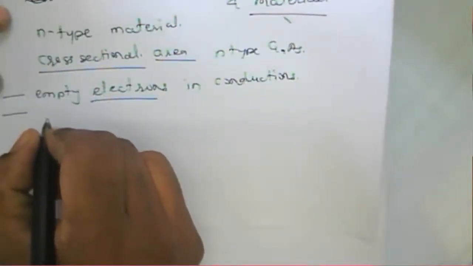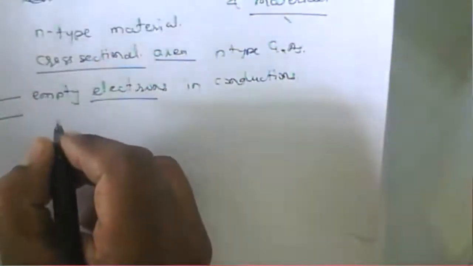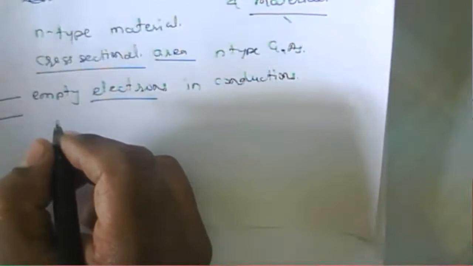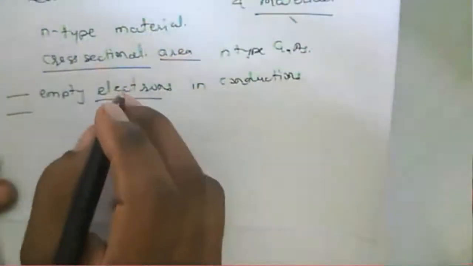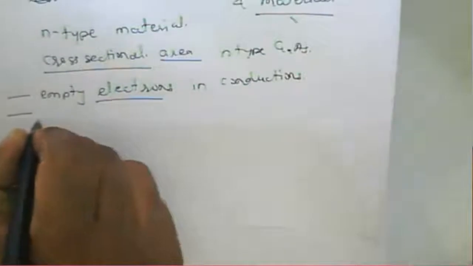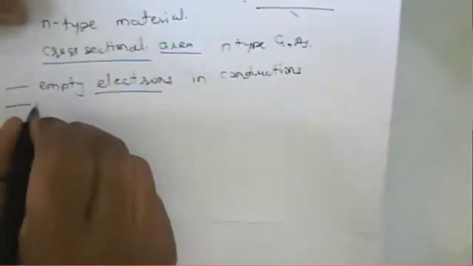All the electrons will occupy the higher conduction band. When the electrons occupy the high conduction band, then what happens? That electron will be immobile. No mobility of electron takes place in that particular region. But if we apply some particular electric field, then that electron will start to move.